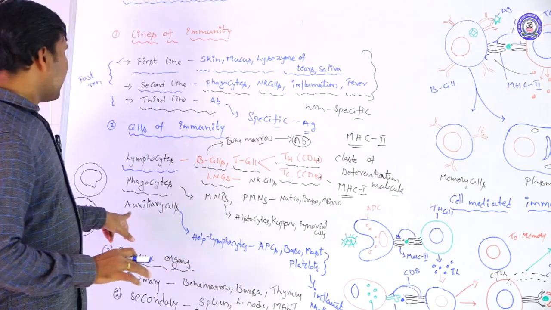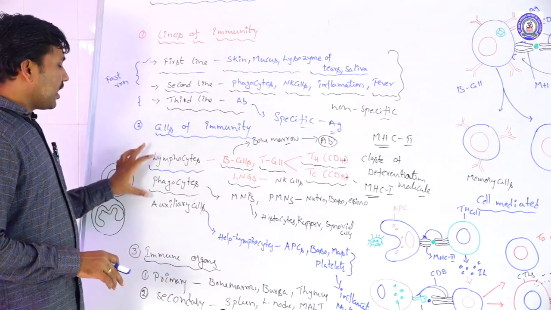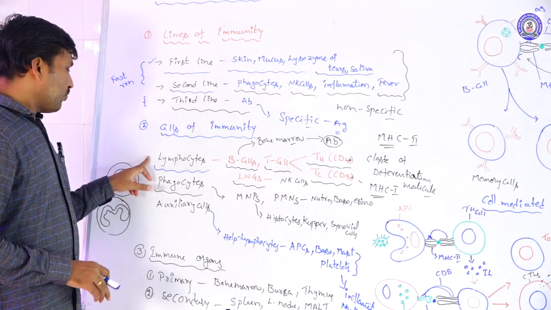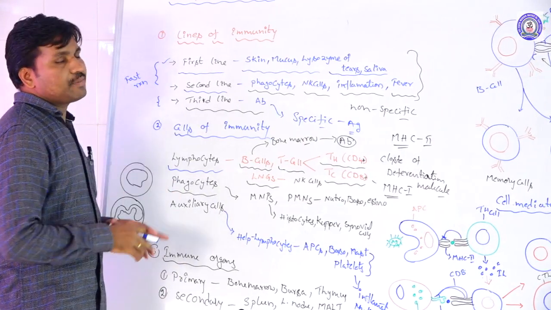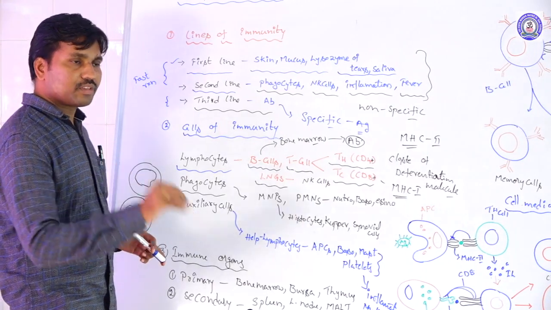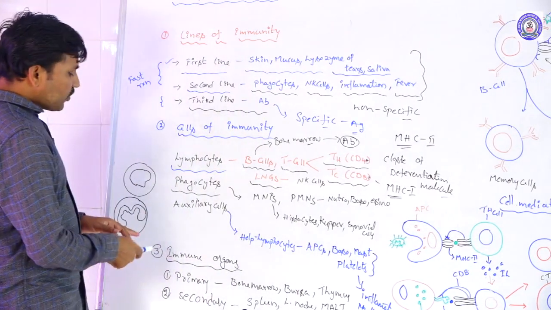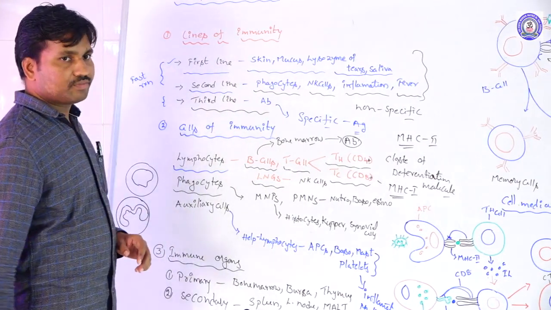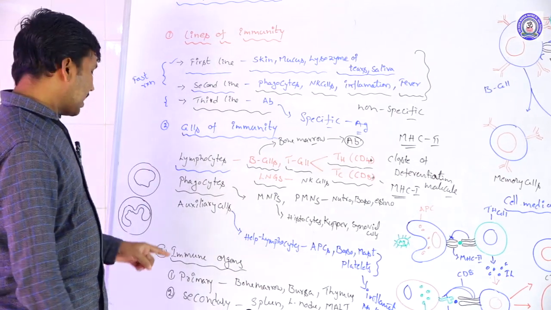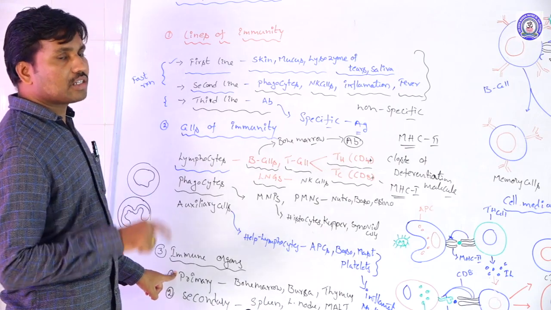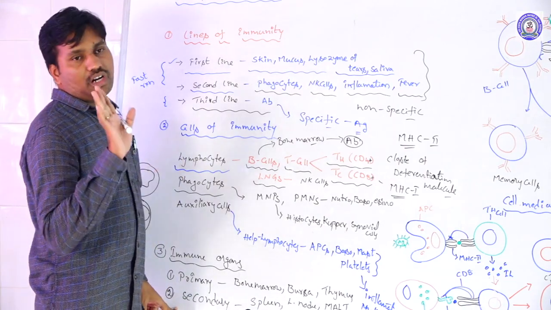So these auxiliary cells are involved in immunity. The lymphocytes, phagocytes, and auxiliary cells, all three types of cells are involved in the immune system here. Next one, immune organs. There are two types of immune organs: the primary immune organs and the secondary immune organs.